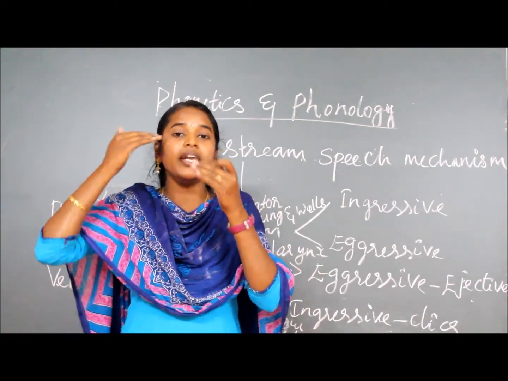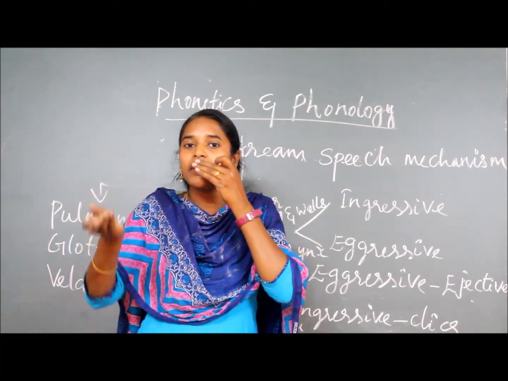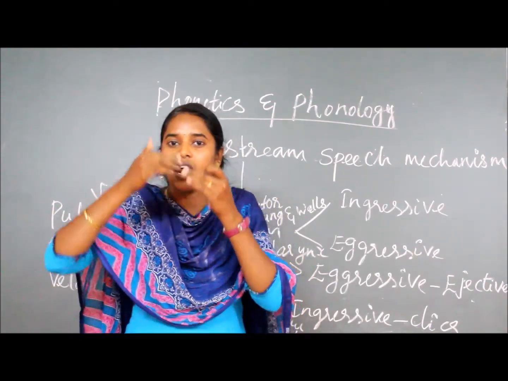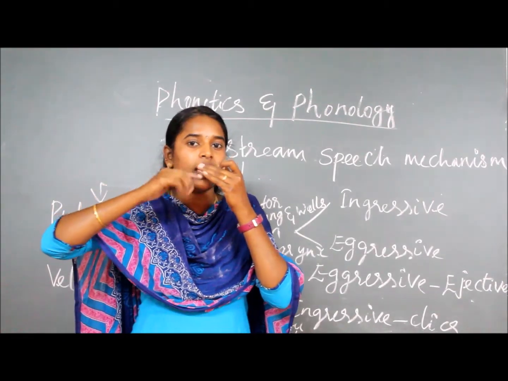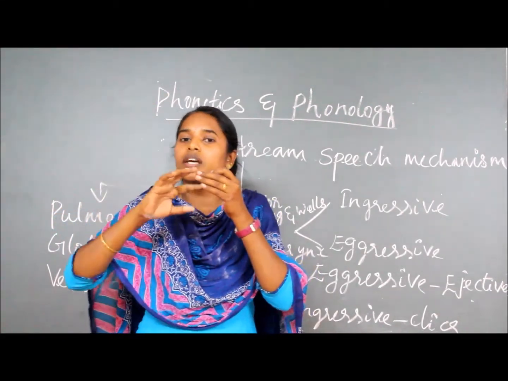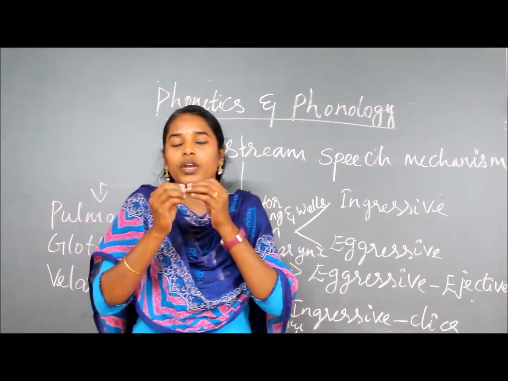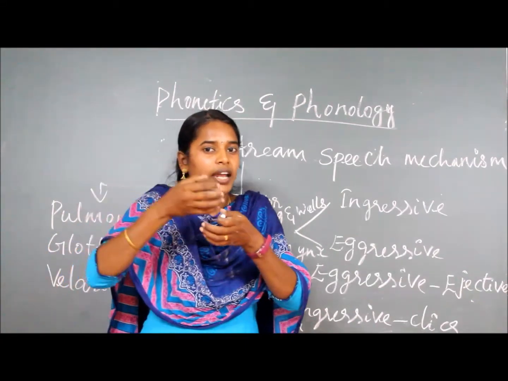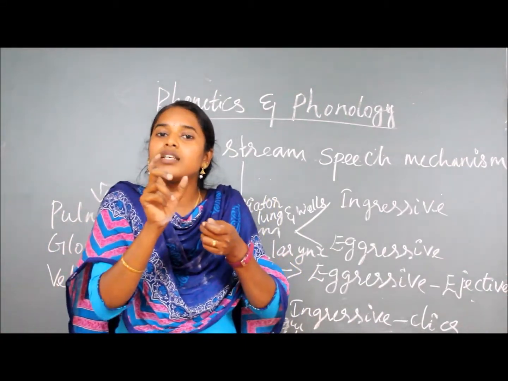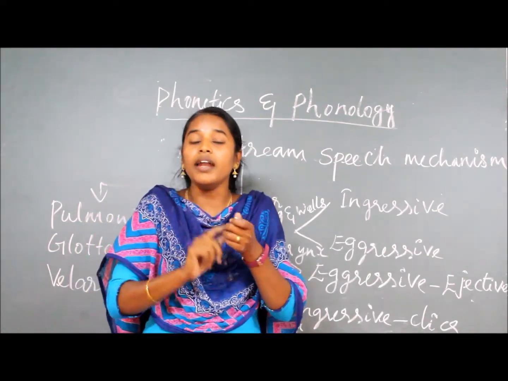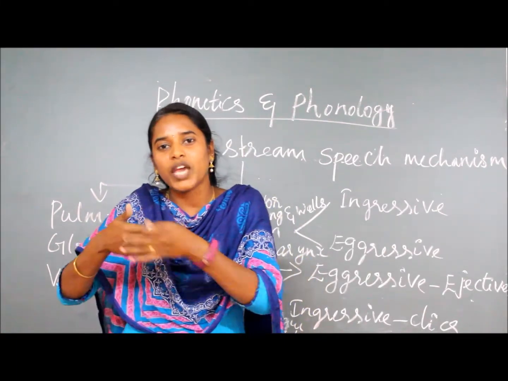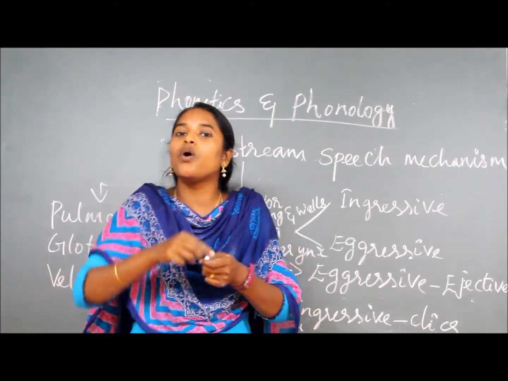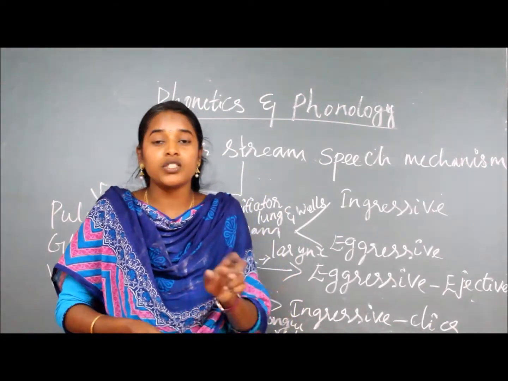Then behind this teeth ridge you can see a kind of concave part. That is called what? The hard palate. And behind your hard palate you can see a kind of fleshy part. That part is called the soft palate. And behind this soft palate you can see a fleshy part standing in between your throat. That is called the uvula.